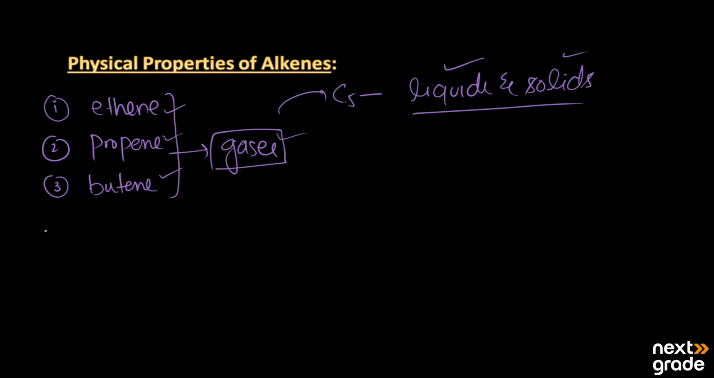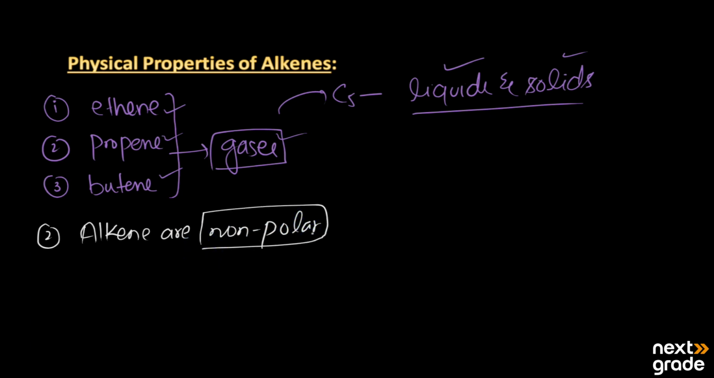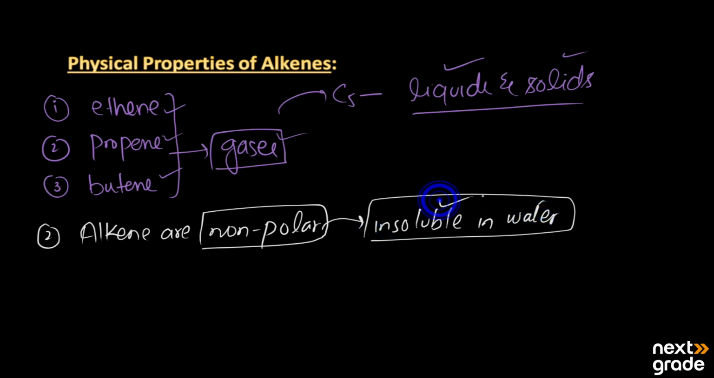Let's have a look at the second one. Alkenes are non-polar. The non-polar nature of the alkenes makes them insoluble in water. If we have a look at the solubility of the alkenes, they are insoluble in water because for solubility we have a rule. That rule is like dissolves like.